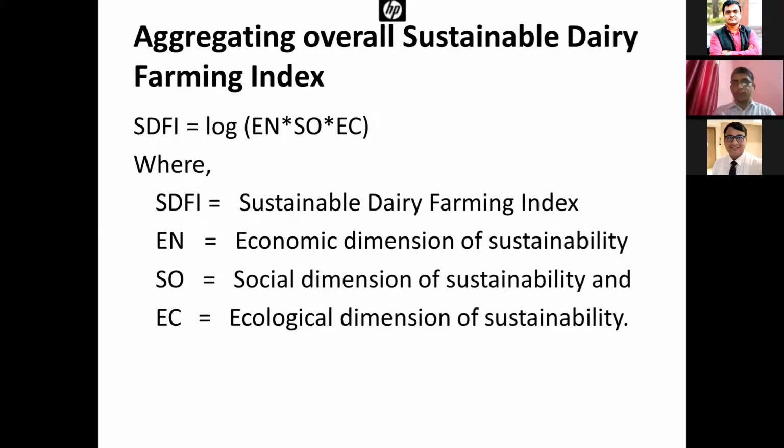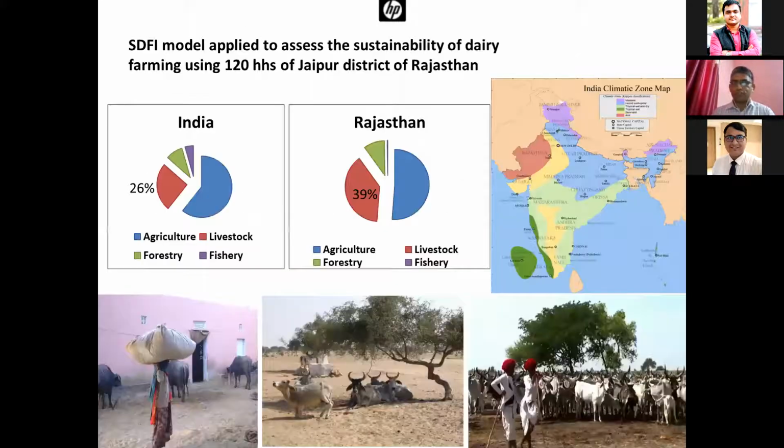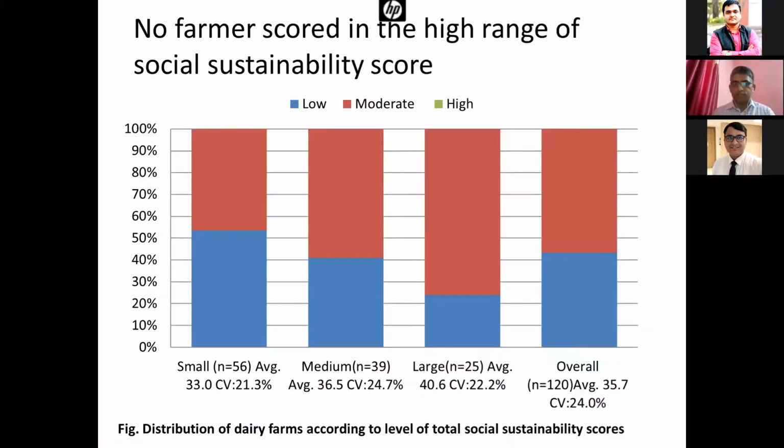So the maximum sustainable dairy farming index will range from 0 to 6: 100 multiplied by 100 multiplied by 100, and the log of that will be 6. So for 0 to 6, we categorized based on the range. 0 to 3 was lower, 4 to 5, and so on.